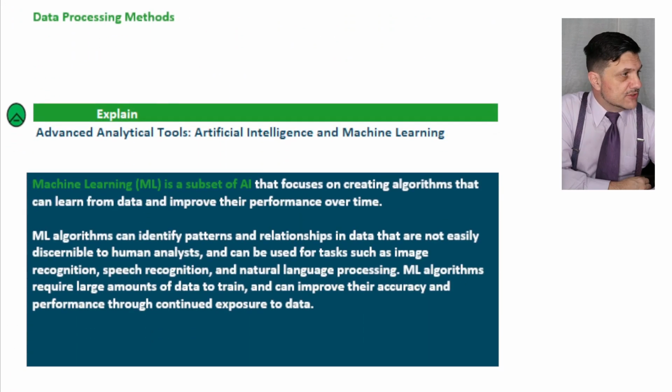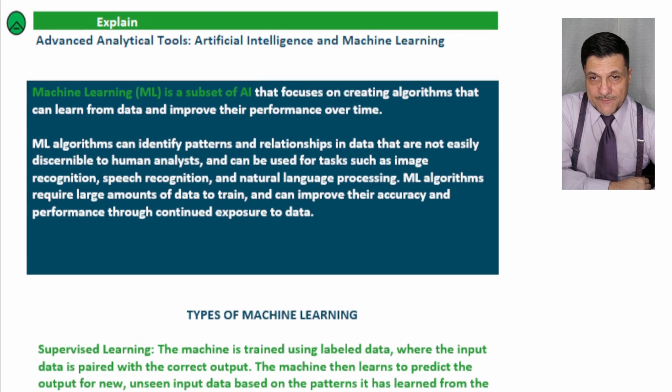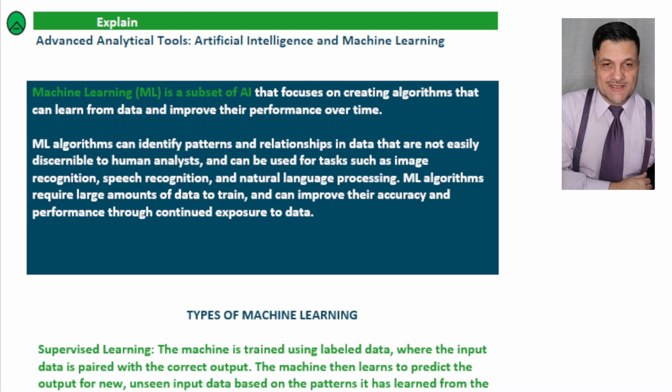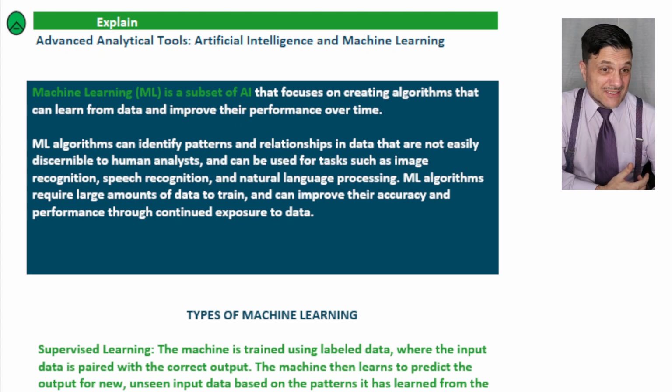Now, I'm going to go straight to the points here that I made. So this one here, explaining advanced analytical tools, artificial intelligence and machine learning. I think more or less every one of you has heard about machine learning and artificial intelligence, I hope. So what is it that the machine does? The machine learning is a subset of artificial intelligence. Could be a question in an exam, maybe: which of the following is true? Is machine learning a subset of artificial intelligence?